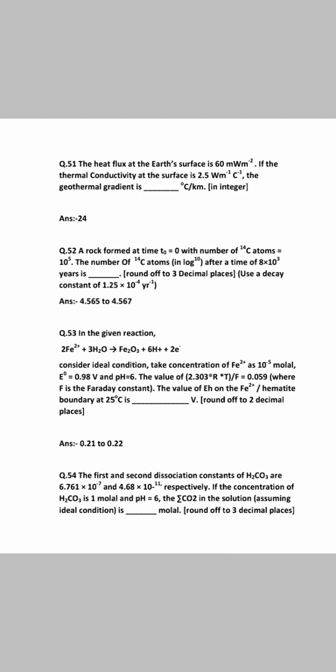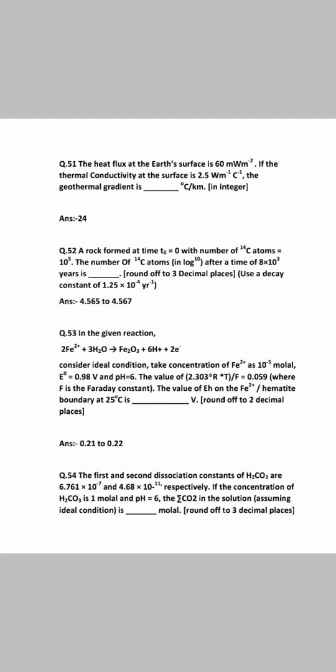Question number 53. 2Fe²⁺ + 3H2O → Fe2O3 + 6H⁺ + 2 electrons. Concentration of Fe²⁺ is 10^-5 molar. E0 is 0.98 V and pH equals 6.